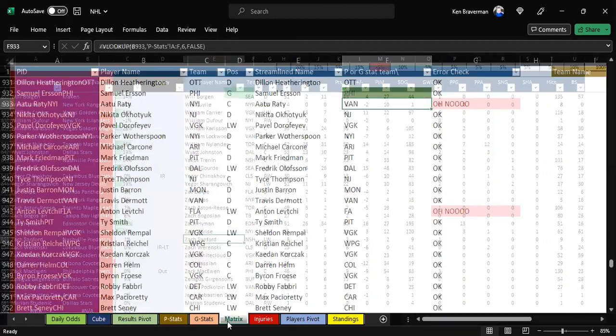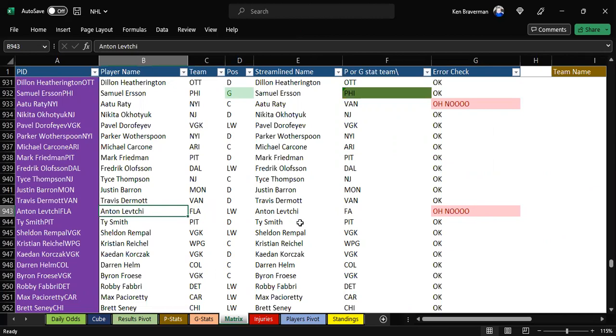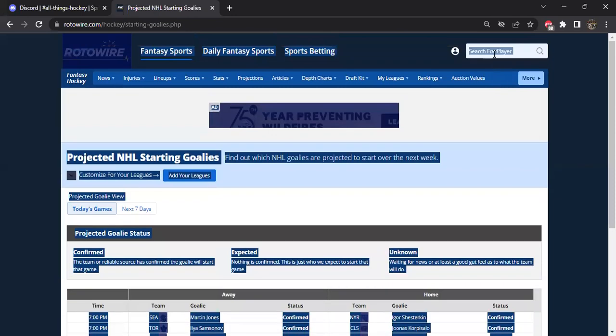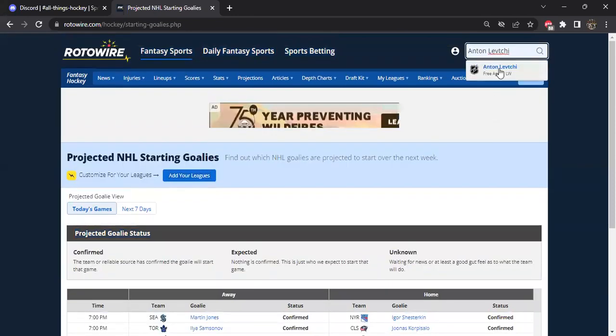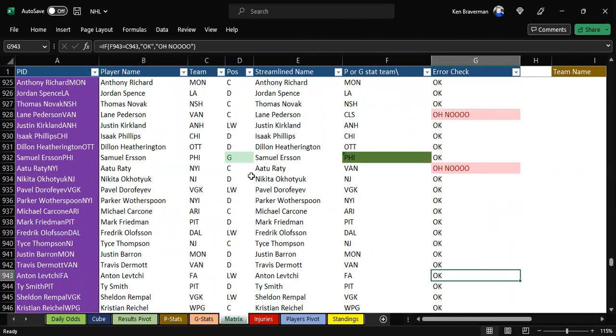Let's double check that. Because whenever you see an oh no, it means they are now retired, and they used to play for Florida. So we could double check this on RotoWire, see what's going on here, but it's probably going to stay retired. Free agent is FA. So what we can do is change the master matrix to match that, and the oh no goes away. And that's usually the solution.